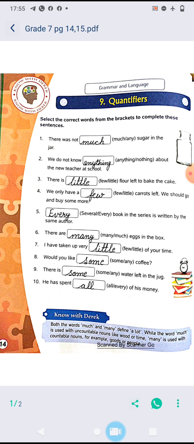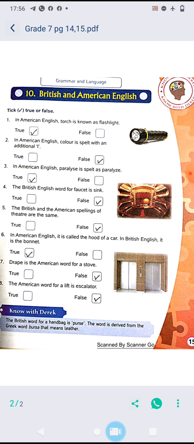He has spent dash of his money. He has spent all of his money. So these are the quantifiers. Read the sentence accordingly and write neatly in the given box. Next we will do some exercise on British and American English.